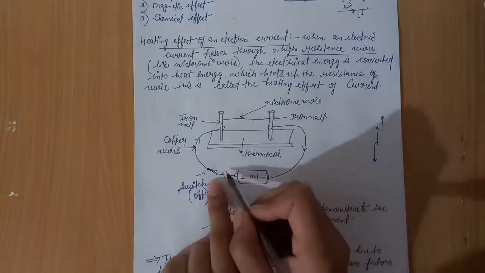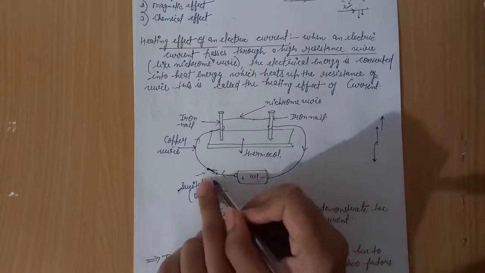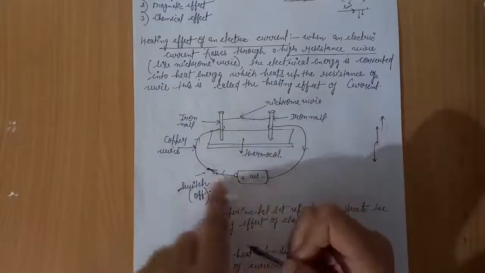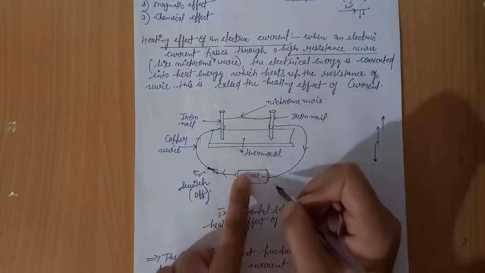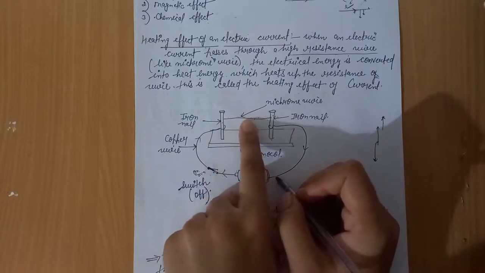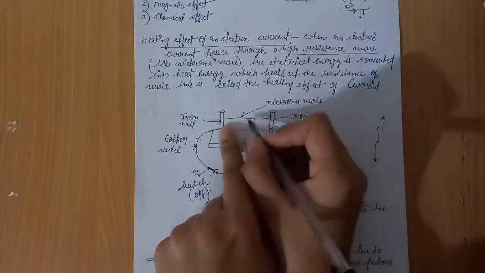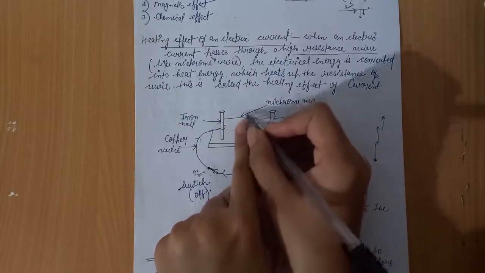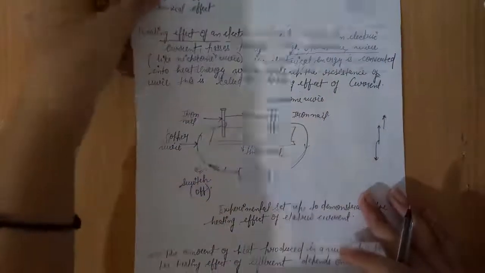This circuit is in switch off condition. When we switch on, electric current starts to flow from the positive terminal of the cell, enters the iron nail and then the nichrome wire. As this wire is a resistance wire, it opposes the flow of electric current. So electrical energy is converted into heat energy, and this wire becomes hot.